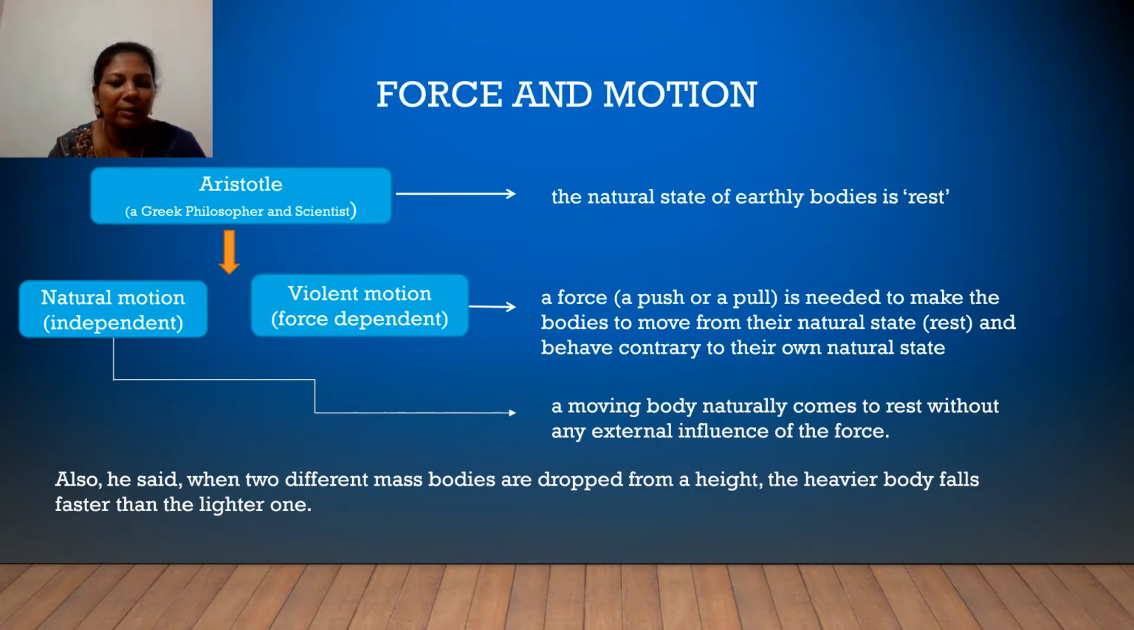If a force, that is a push or a pull, is needed to make the bodies move from their natural state, that is rest, and behave contrary to their own natural state, then the motion is called violent motion. If a moving body is naturally coming to rest without any external influence of force, then that motion is called natural motion. In this motion, a moving body comes naturally to rest without any external influence of force. So we can say this is a natural motion.